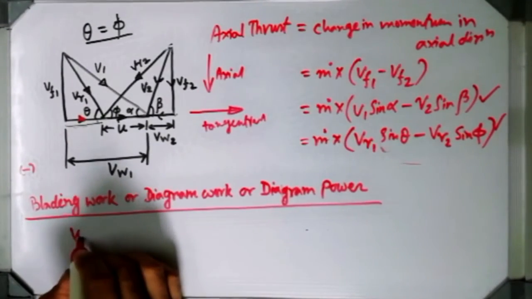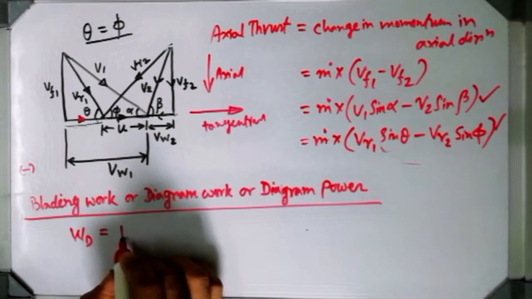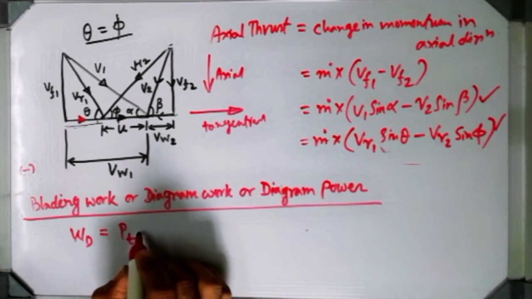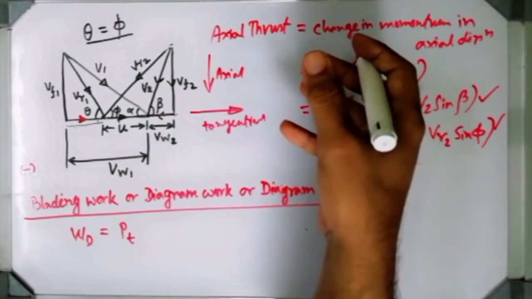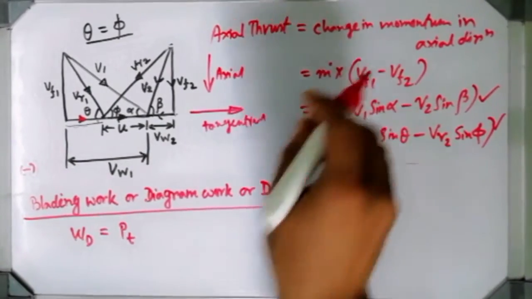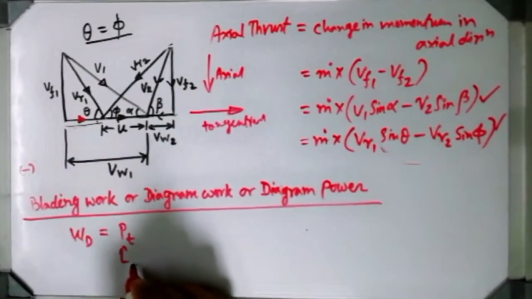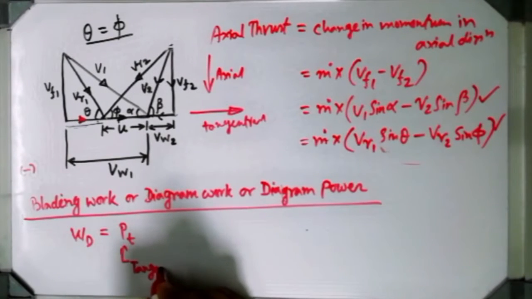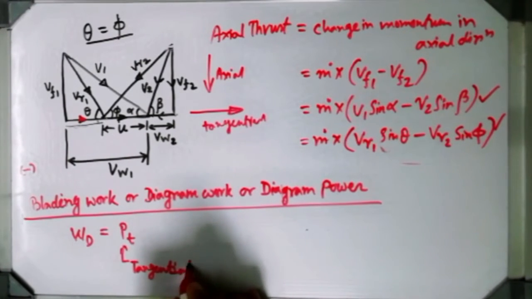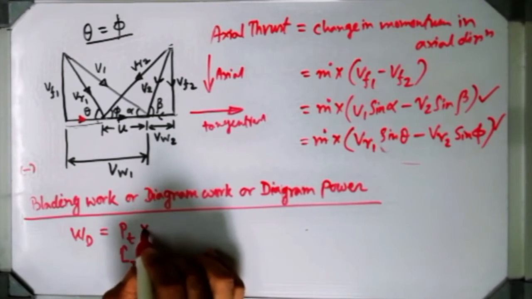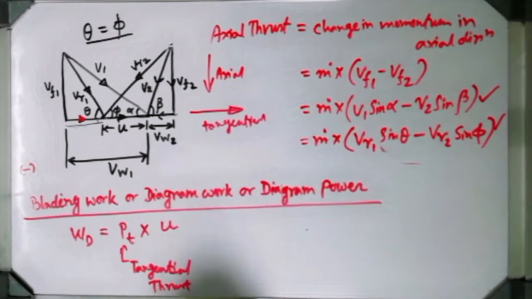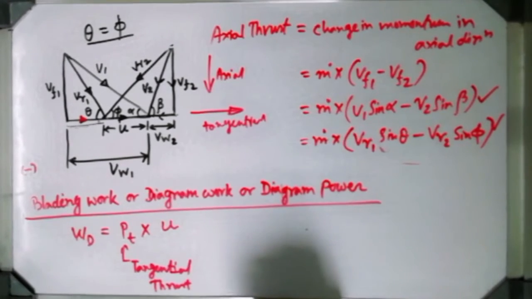That is expressed by WD, and that is nothing but tangential thrust, whatever I have found just earlier, expressed by PT, multiplied with blade velocity.